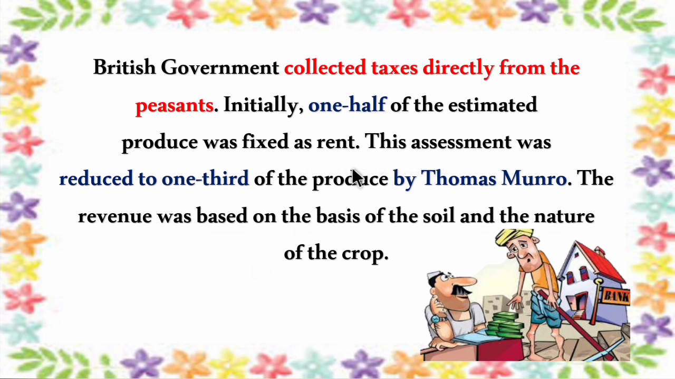This assessment was reduced to one third of the produce by Thomas Munro. So Thomas Munro further reduced it to one third. The revenue was based on the basis of soil and the nature of the crop. So the tax was imposed based on the nature of the soil and the nature of the crop.